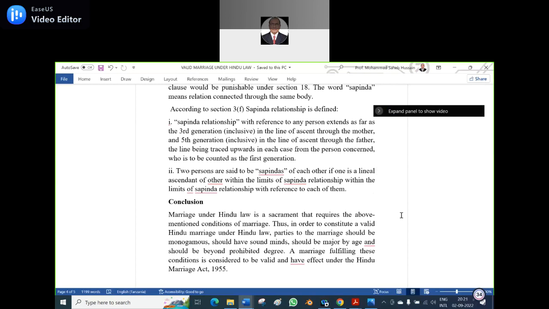So, what we studied now is the valid marriage. To sum up, what are the conditions? Can we review it? Six conditions. Give one condition, and later another participant gives another condition. Either of them should not be married. Point one, that means the spouse should not be living at the time of the marriage.